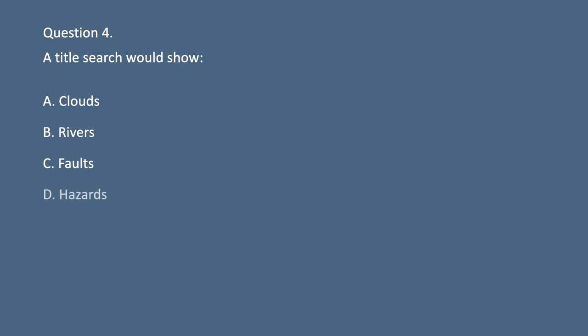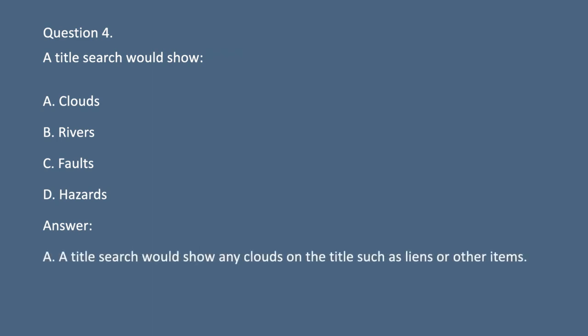Question 4. A title search would show A. Clouds. B. Rivers. C. Faults. D. Hazards. Answer: A. A title search would show any clouds on the title such as liens or other items.